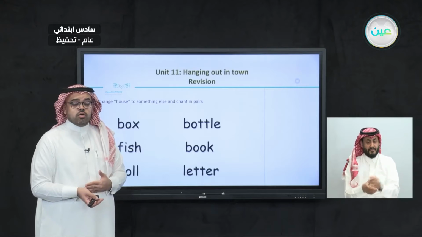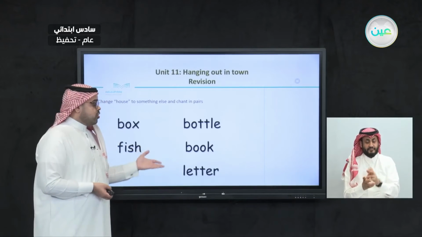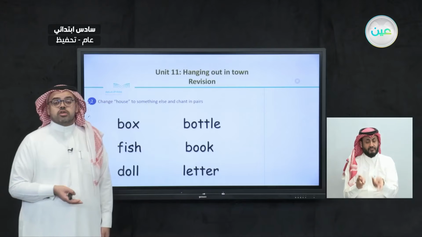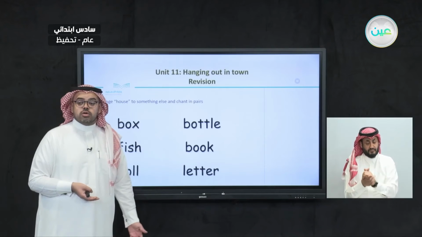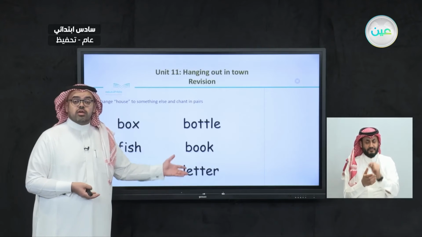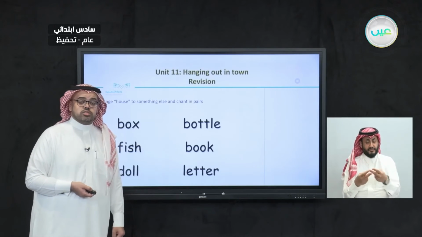In the little yellow book there was a red heart. We can use this as well. Or even with the last one, which is letter. We can use letter. We can say, instead of there was a little greenhouse, we can say there was a little green letter. This is how we can make this chant interesting.